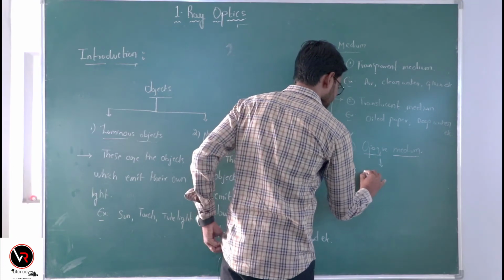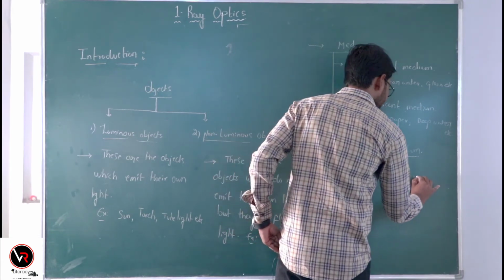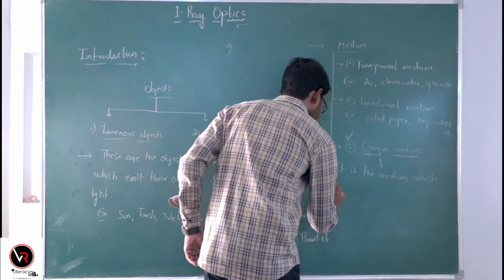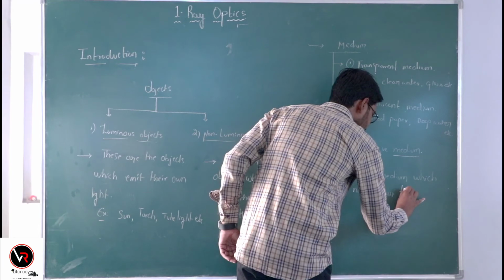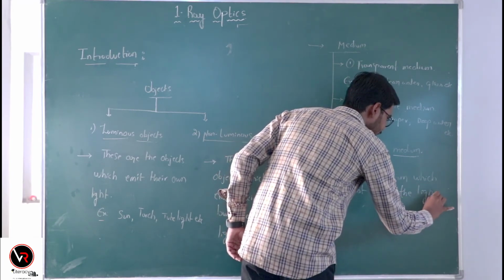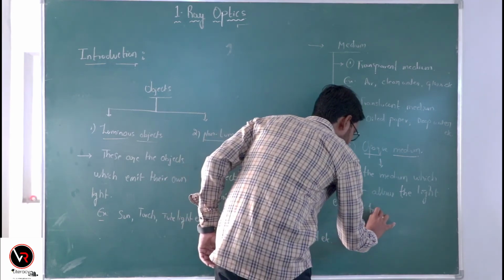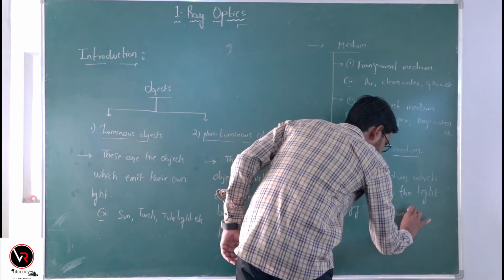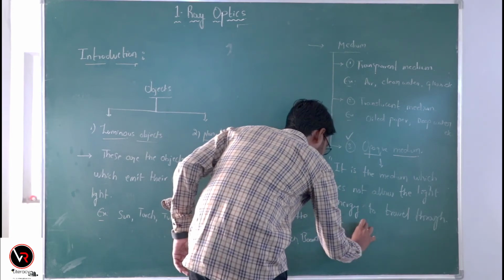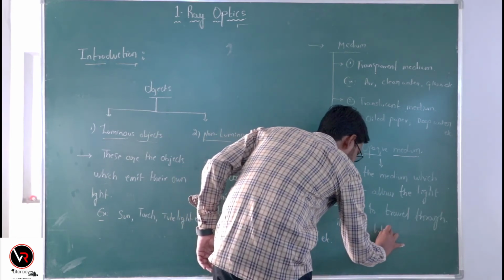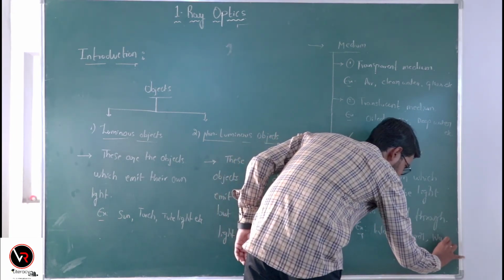It is the medium which does not allow the light energy to travel through it. Examples: wood, mirror, wall, etc.